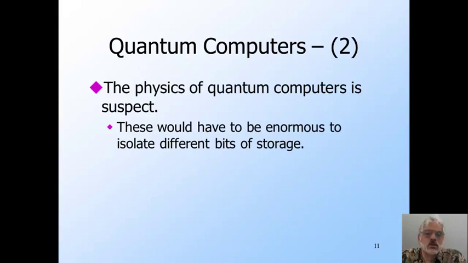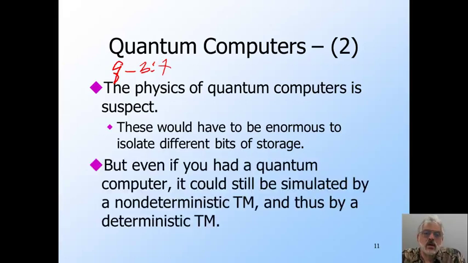The problem is that a physical device that is needed to represent a single bit in a quantum computer, called a qubit, is huge. I've heard it has to be roughly the size of a refrigerator in order to isolate it from other qubits adequately. But even if we can make really tiny qubits, we are still faced with the fact that a non-deterministic Turing machine is no more powerful than a deterministic one. You should have seen that video explaining why by now.